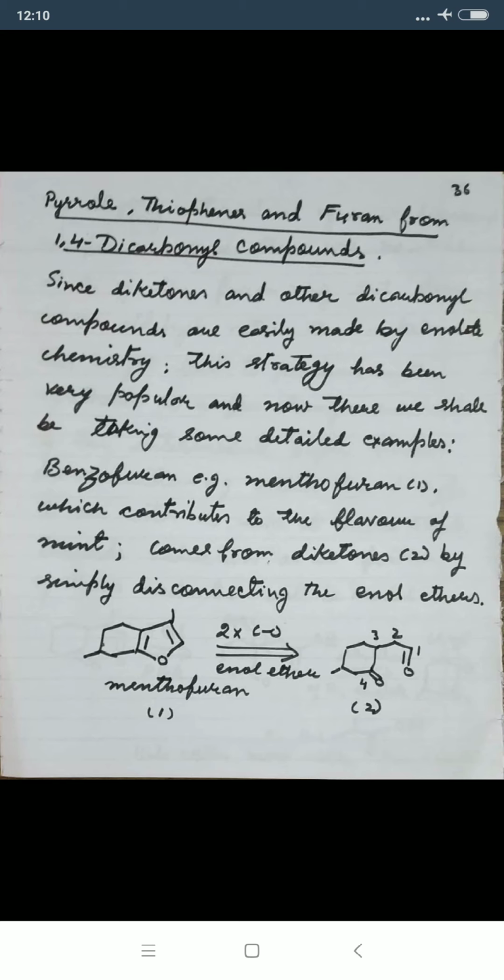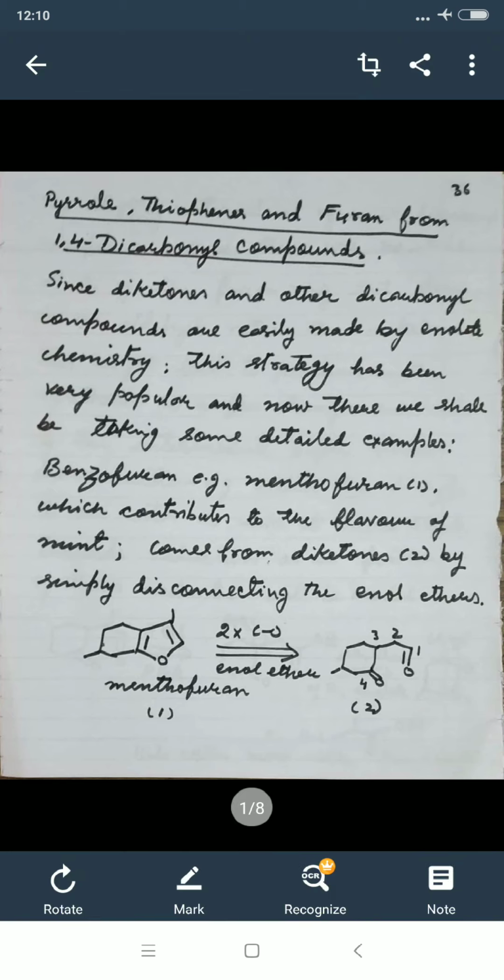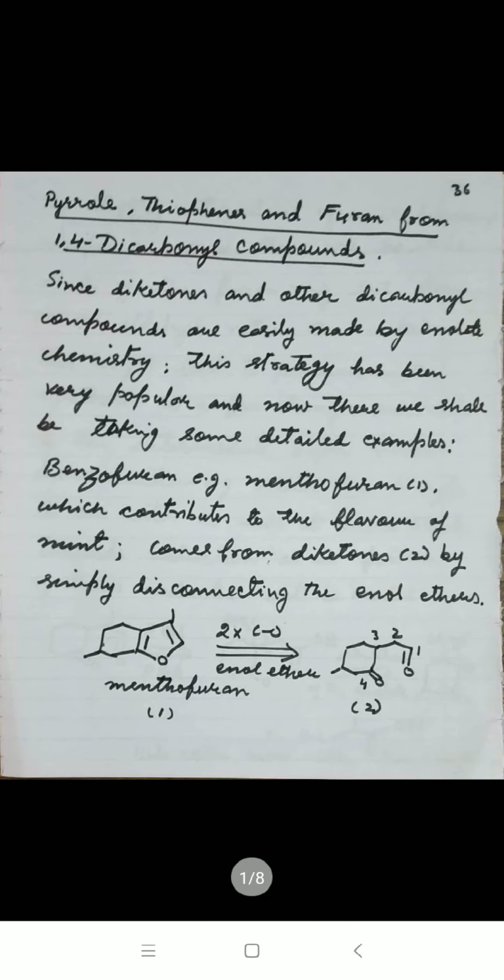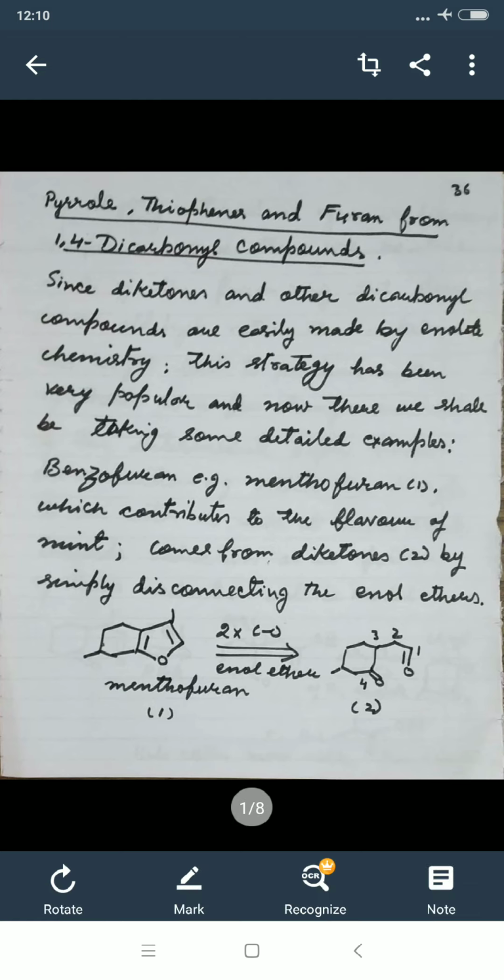Since the diketones and other dicarbonyl compounds are easily made by enolate chemistry, this strategy has been very popular. Now we shall take some detailed compounds. Benzofuran example: the menthofuran first, which contributes to the flavor of mint, comes from the diketone second by simple disconnecting the enol ester